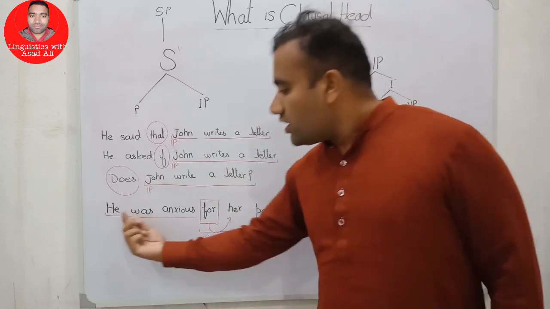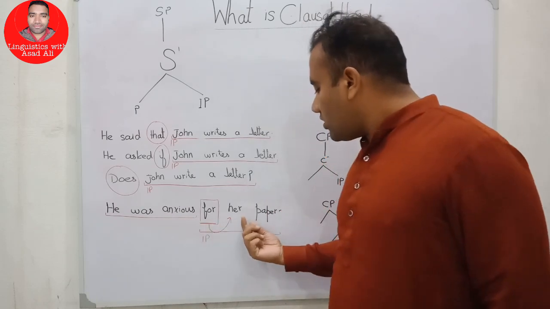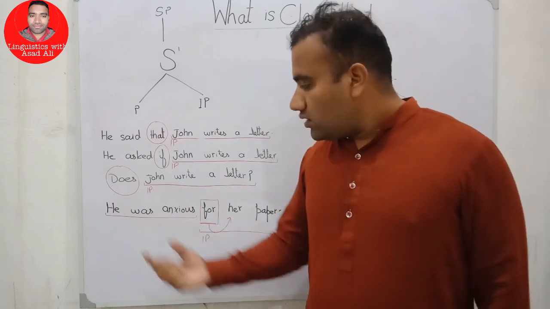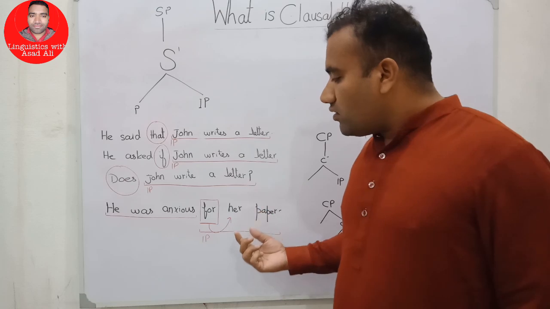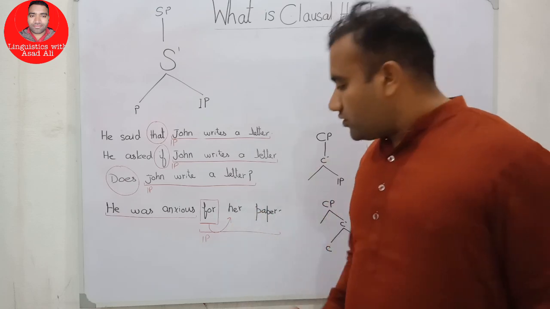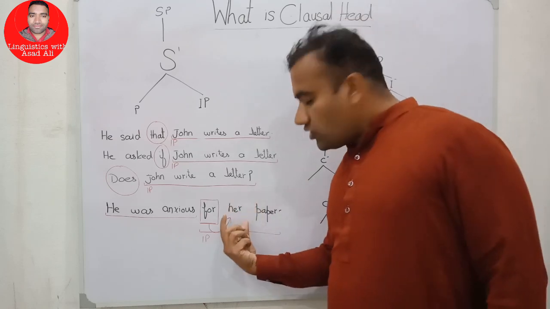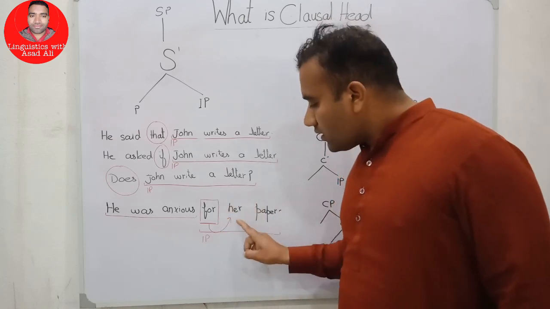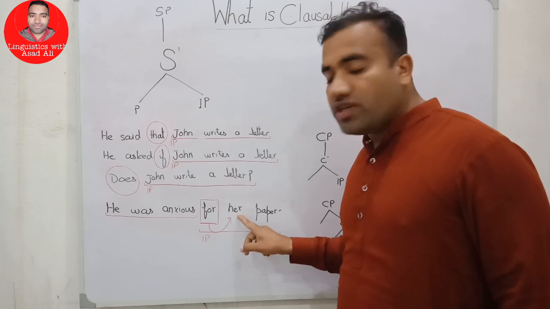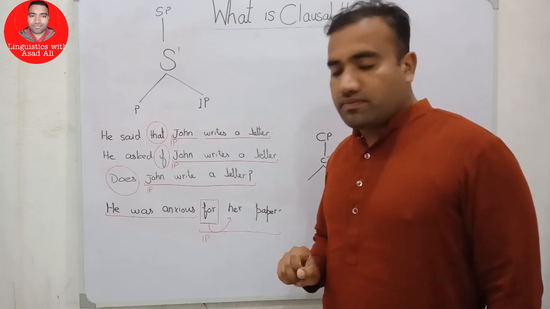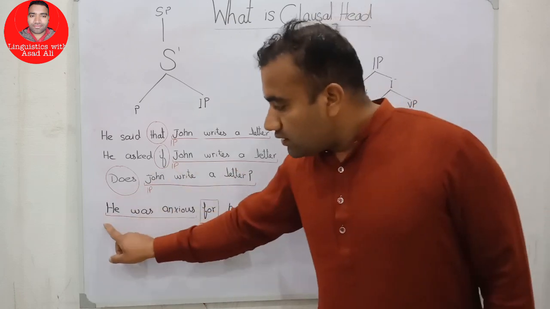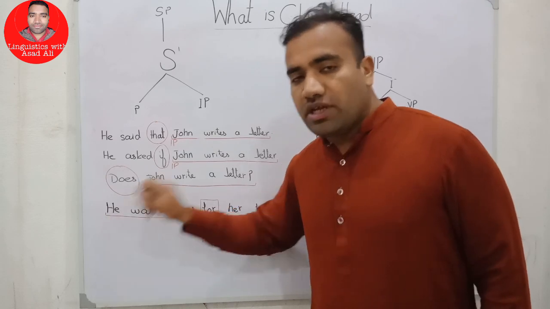And if we say, He was anxious for her paper, in this example we have two clauses. At this place the case of her is accusative case. The case of he is nominative case.